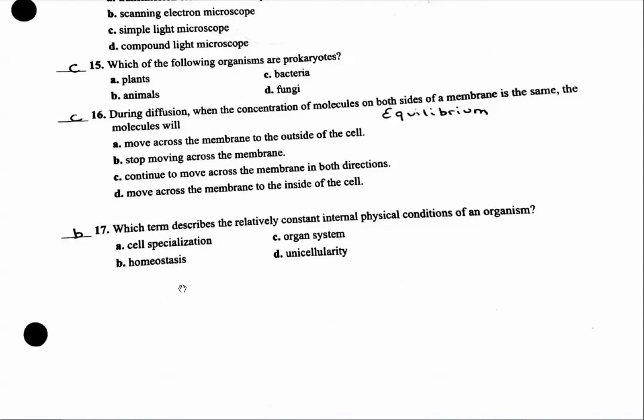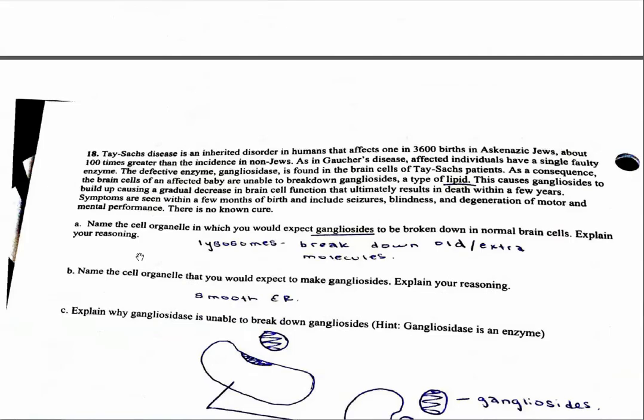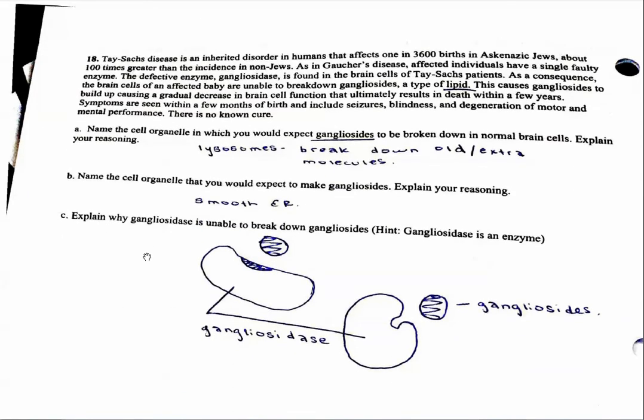Which term describes the relatively constant internal physical conditions of an organism? Meaning in a cell, we keep a certain condition despite the fact that outside the cell, it's totally different. And that's homeostasis. Okay. This was a really great question, guys, and I'm going to have you continue to read stuff like this. Tay-Sachs disease, what happens is that this lipid, gangliosides, builds up in the brain and causes death in really young children. And so what I wanted you guys to find out was how this relates to what we've been learning. So if you didn't do this, close this really quickly, pause it, try it on your own, because it's really useful for you to be able to relate what we learned to what you read in papers. If you did do it, listen and find out more.